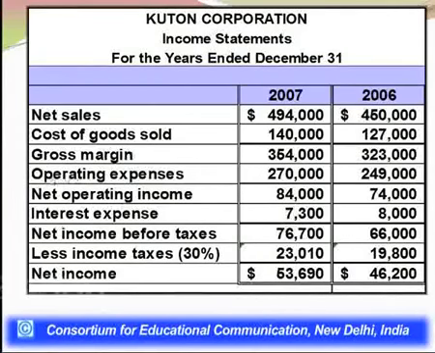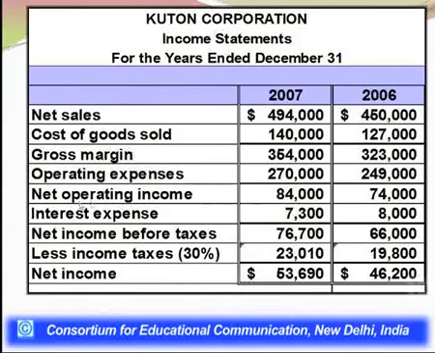The next item which we subtract from gross margin is operating expenses. Operating expenses are 249,000 for 2006 and 270,000 for 2007. So the difference of these two values, which is 354,000 and 270,000 in 2007 and 323,000 and 249,000 in 2006, is coming out as 74,000 and 84,000 respectively for 2006 and 2007,